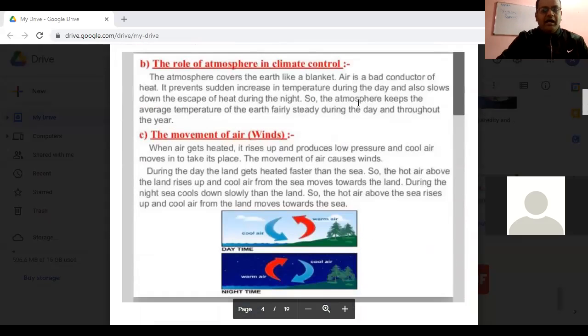Now we will see how this atmosphere helps in climatic control. First we studied what the components are and how these components were useful to us. Students, all of you have this knowledge from your junior classes also. Can you share your views on how the atmosphere acts as a temperature or climatic control agent?